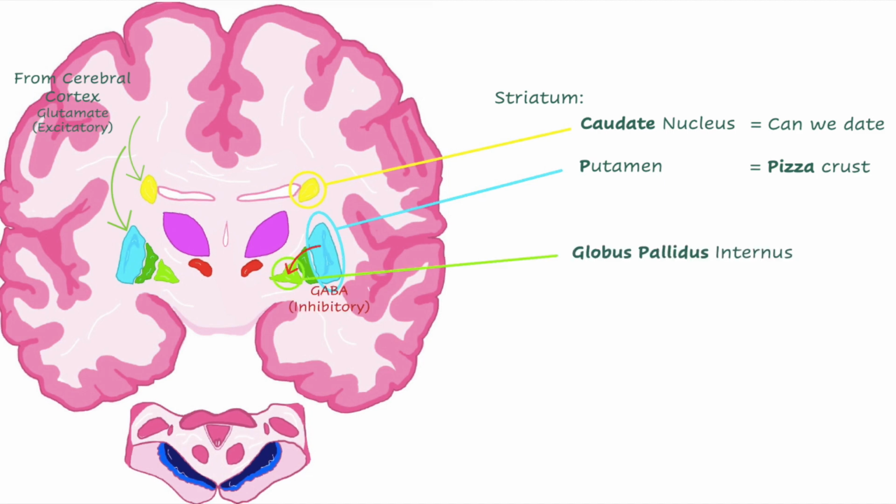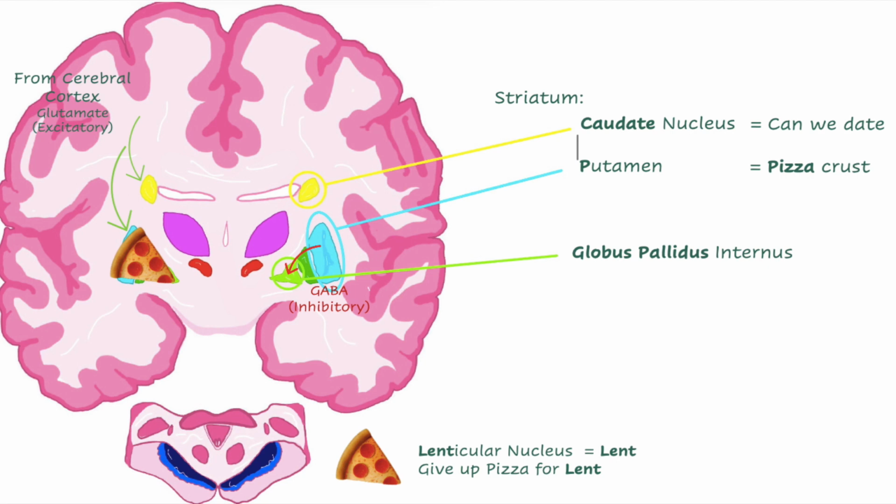Then the striatum sends inhibitory projections of GABA to the internus globus pallidus, which is the tip of our pizza. And this pizza forms the lenticular nucleus. So lenticular sounds like Lent, and a Catholic might give up pizza for Lent.